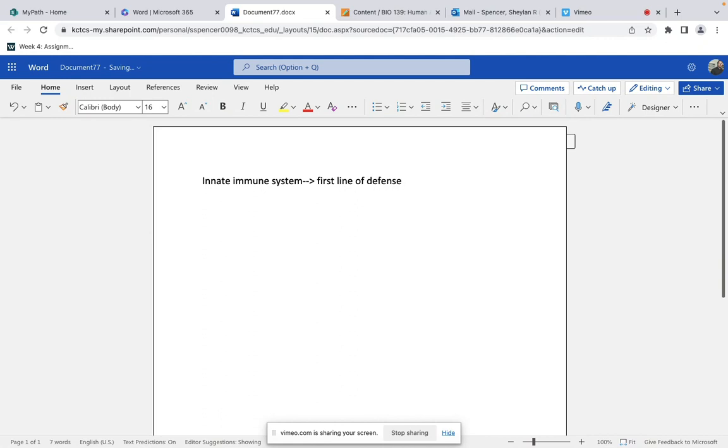For example, if you were to get a splinter and your body had some inflammation, this would just be your body's built-in immune system trying to facilitate healing. It is fast and non-specific. It's going to be very quick, but it's not going to be able to form memory.